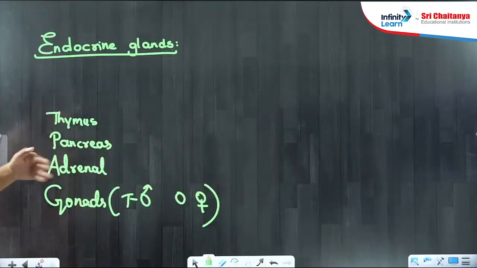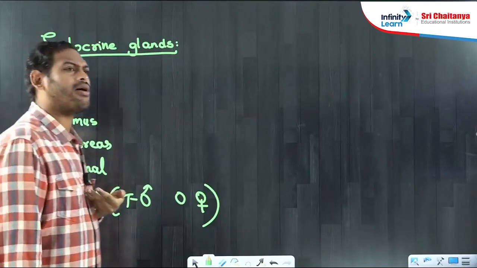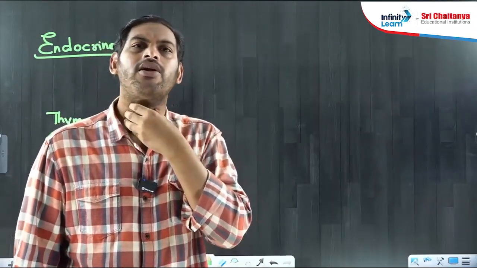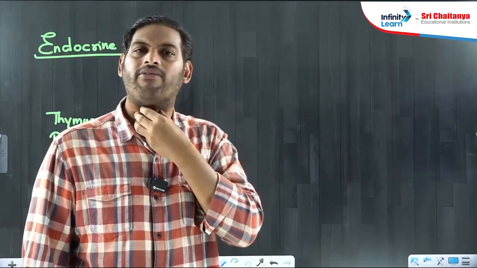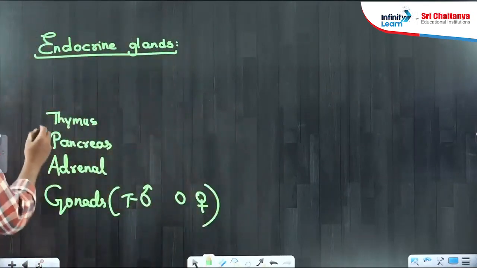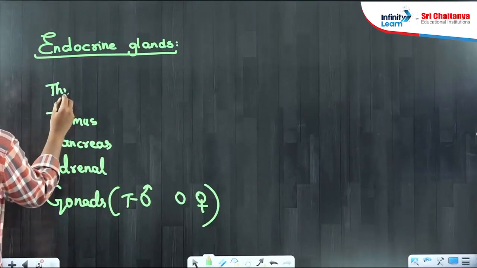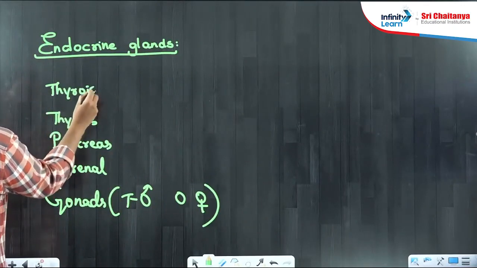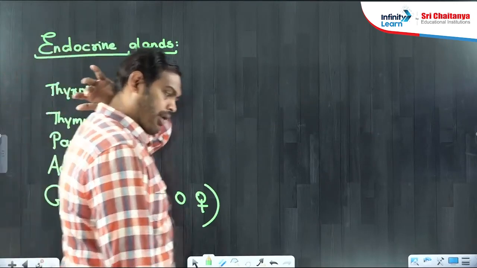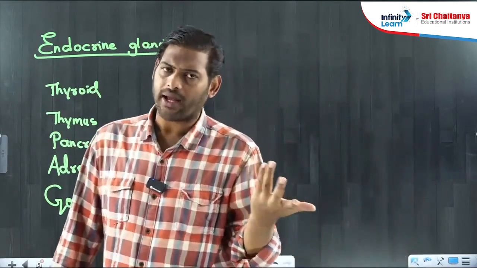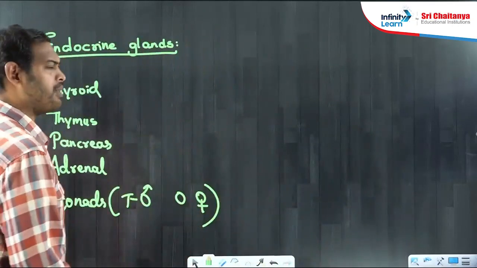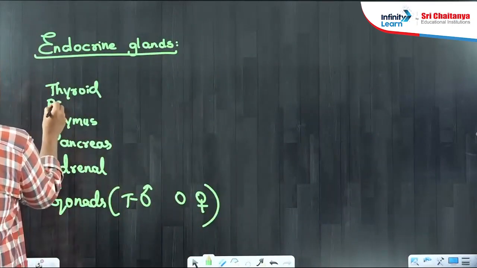Okay. Now, just above, coming to your neck region, there were two types of glands found in the neck region: ventral and dorsal. Ventral, the butterfly shaped gland, that was thyroid. Dorsal, attached to thyroid, there are 4 glands. As they are adjacent to thyroid, we refer to them as parathyroid glands.